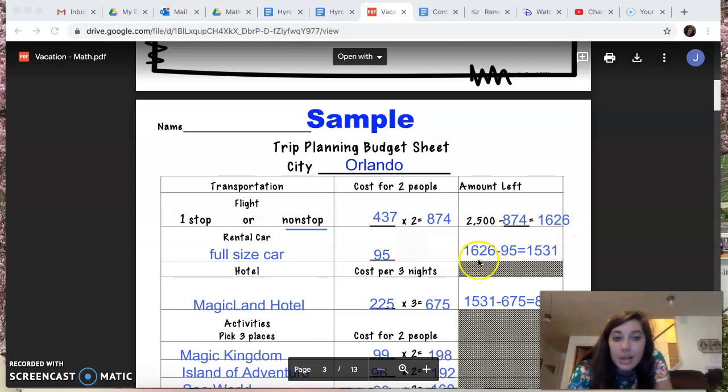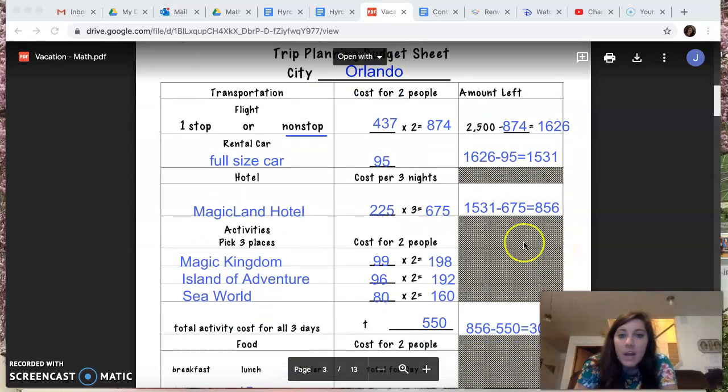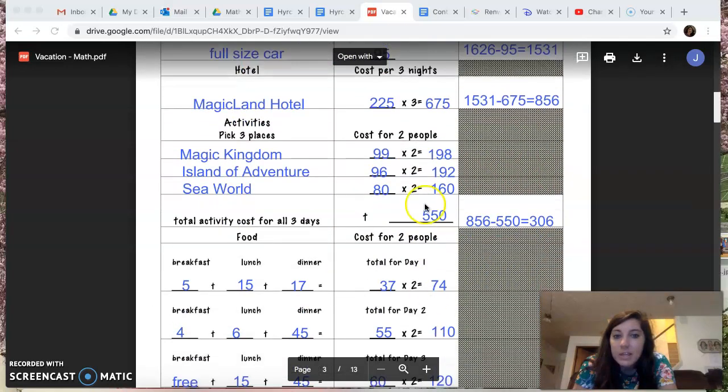Then I'm going to bring that number down here, and when I find out what kind of car I'm getting, that's going to be $95. I'm going to subtract that amount from my new amount. So 1,626 minus 95. So now you have $1,531.